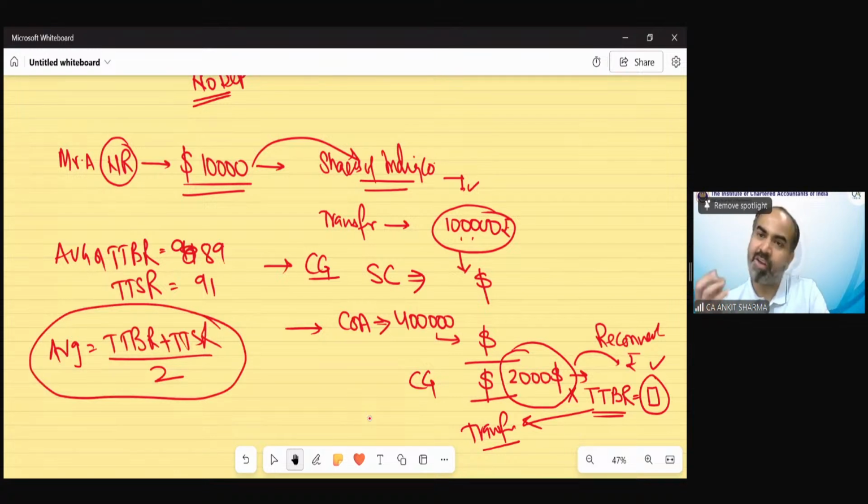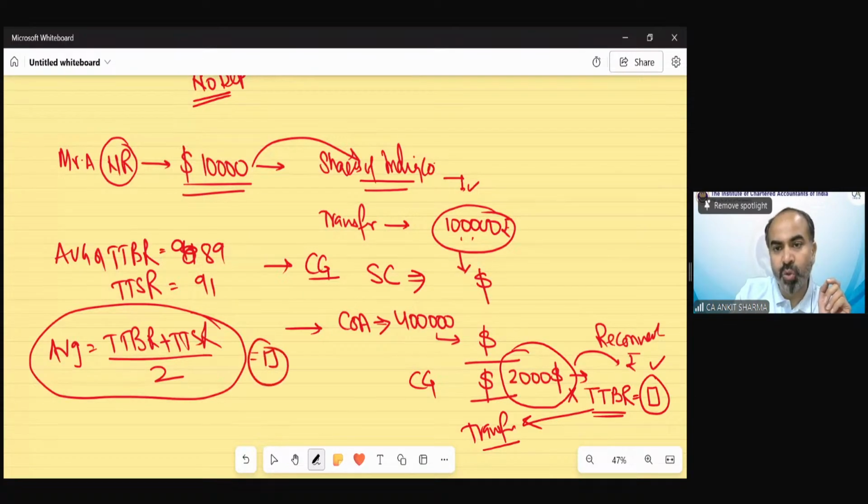TTBR, TTSR values would be there in the question. Do not worry about it. You just need to calculate the average, and it's that simple: TTBR plus TTSR divided by 2. So whatever average you get, you have to use this to convert the rupees into dollars or foreign currency. You have to divide the value by this value. So we have a solution. Let's see an example with the solution, so you would be able to understand the concept more clearly.